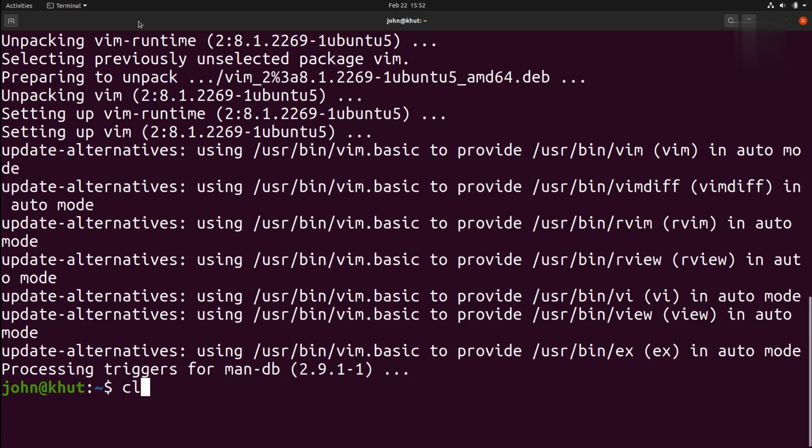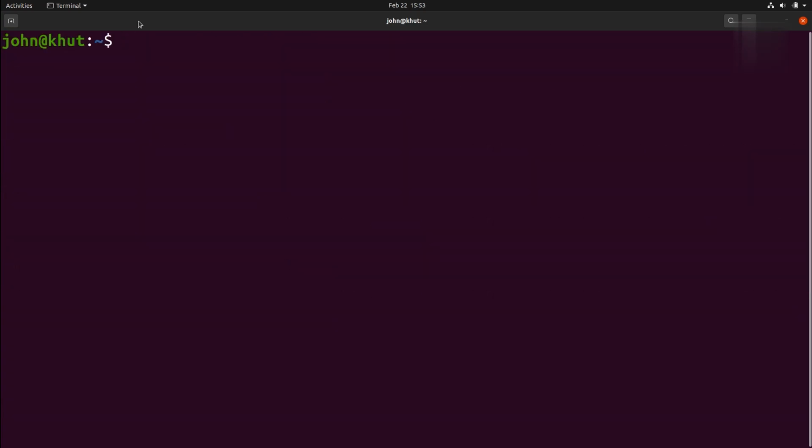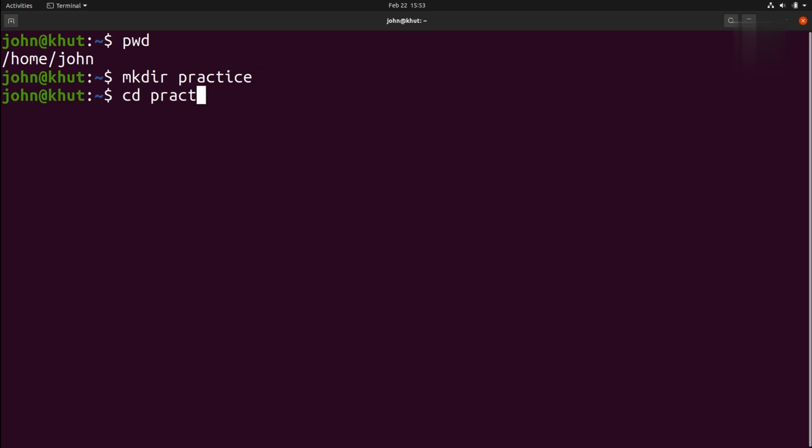Though VI in itself has a lot of features, we will focus only on the essential ones. Let us create a separate directory for all the practice sessions that we do. So let me first create a directory called practice and go into this directory by using cd. Within this, let me create another directory called editors. This is where I'll try out various editors. Let me go into this directory.